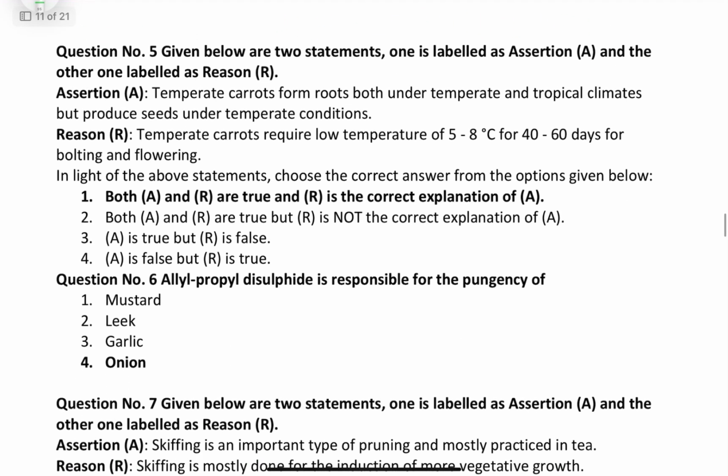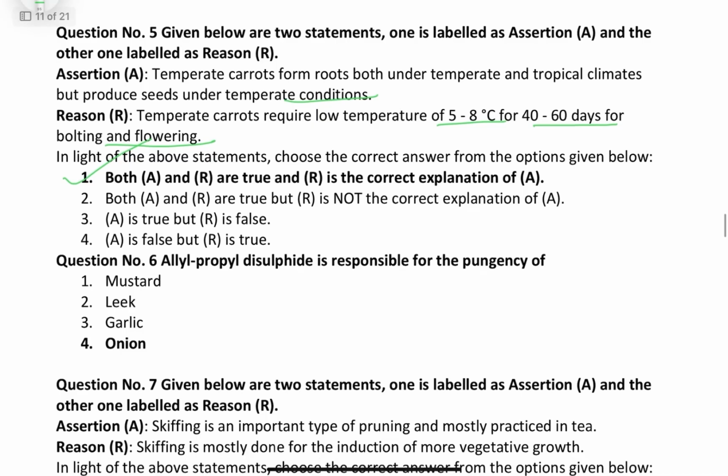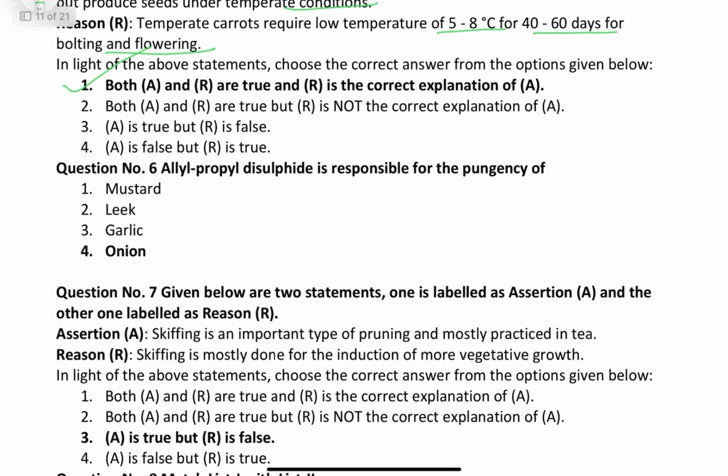Coming to question number 5, temperate carrot forms roots both under temperate and tropical climate, but produces seeds under temperate condition. Correct. Temperate carrot requires a low temperature of 5 to 8 degrees Celsius for 40 to 60 days for bolting and flowering. So friends, the first is the correct answer, both A and R are correct. Coming to question number 6, allyl propyl disulfide is responsible for the pungency of onion.